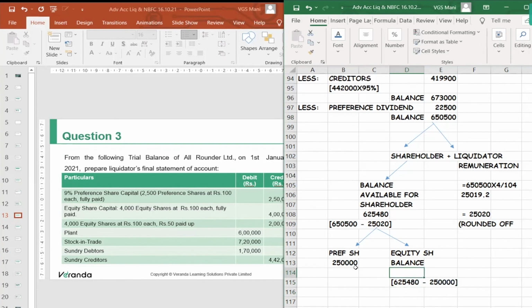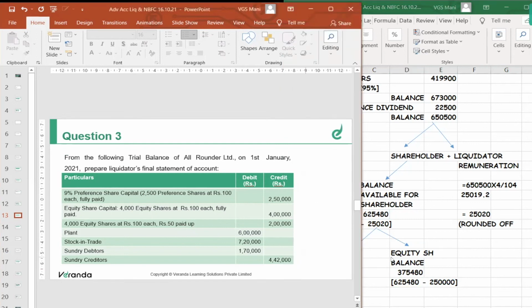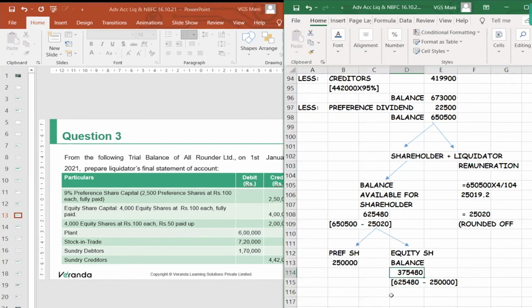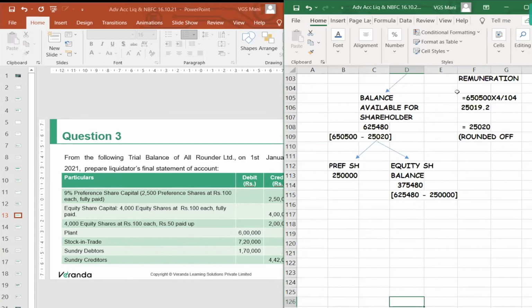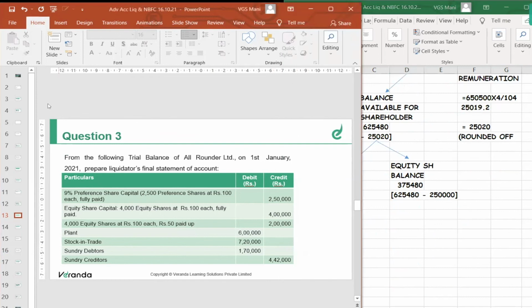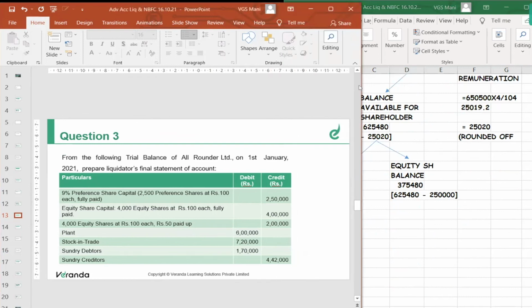How much? 3,75,480. Now there is a problem. This 3,75,480 should be given to whom? There are two categories of shareholders. To which category we need to give this 3,75,480?